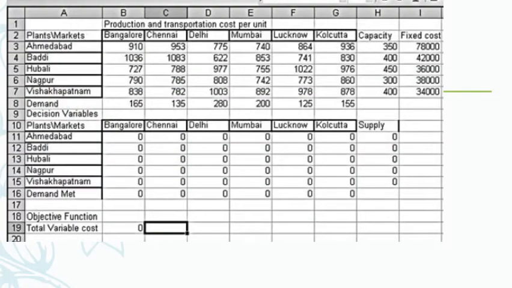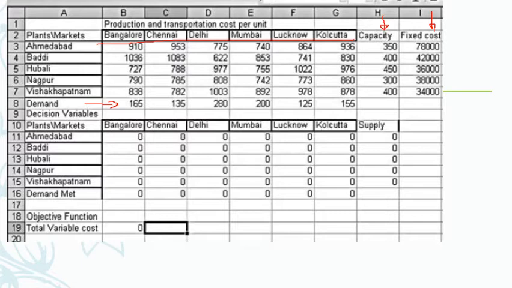Let us substitute that in Excel solver. See here, all the plants have been listed here, all the markets have been listed on this line, and whatever the data I had, everything has been entered here. The demand has been entered here, and the supply or the capacity of each plant has been entered here. Fixed cost has also been supplied. Fixed cost as of now I am not using because for cost minimization, I am not considering fixed cost, while fixed cost becomes very important whenever I am calculating the total profit.